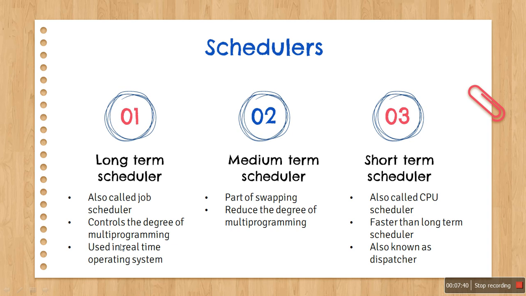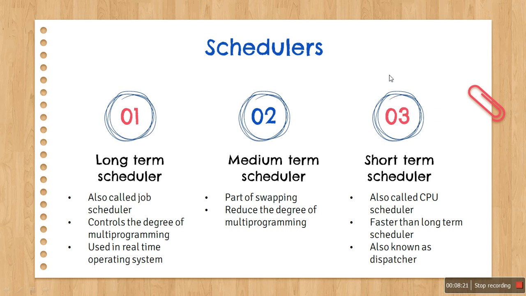Then the medium term scheduler, these are nothing but the swappers. It is a part of the swapping function. Sometimes it removes a process from memory, thus reducing the degree of multi-programming. If a process makes an IO request while it is in memory, then the OS takes this process into the suspended state. And once the process becomes suspended, it cannot make any progress towards completion. So in this situation, the process is removed from memory to make free space for some other process. The suspended process in such a case is stored in the secondary storage device, that is the hard disk, and this is called swapping.